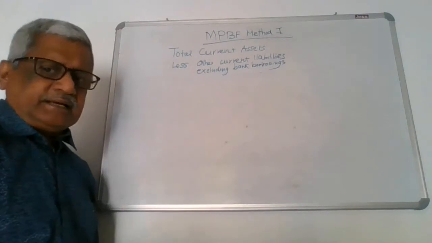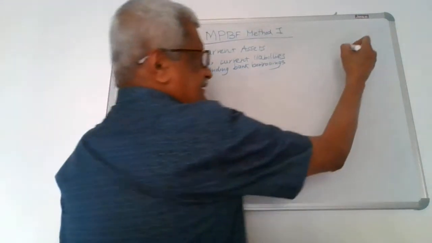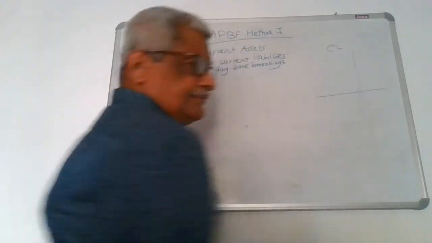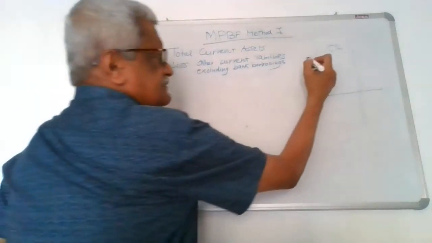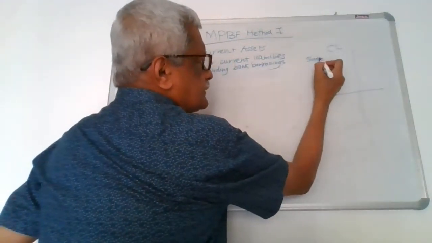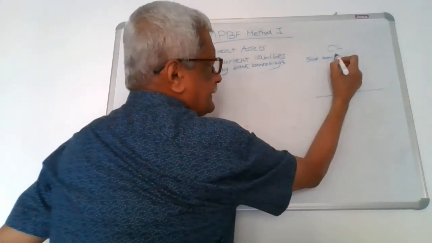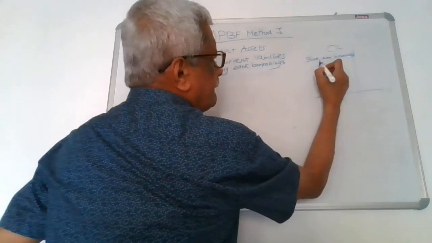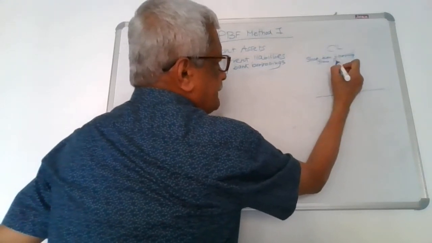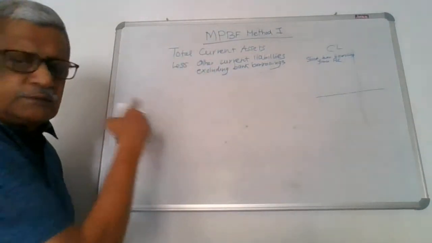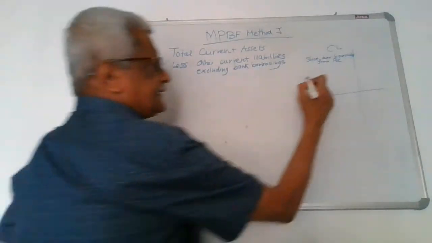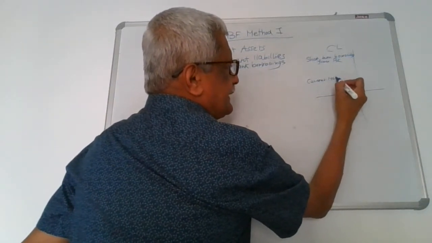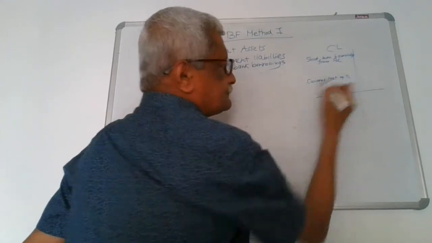Here you should be very careful, because in the balance sheet analysis, on the current liability side, there are two things. First one is the short-term borrowing from the bank, which is nothing but the working capital, which is what we are trying to find out here. And there is one more item, the current maturity of term loan.